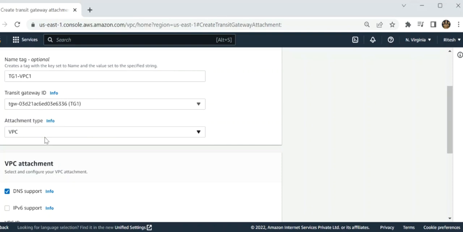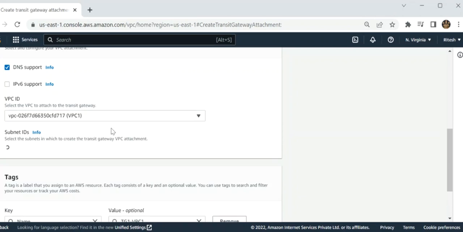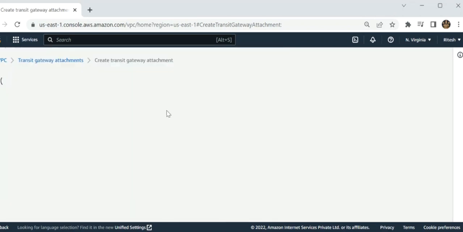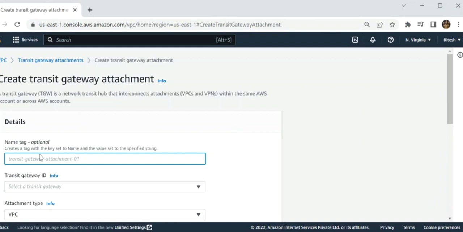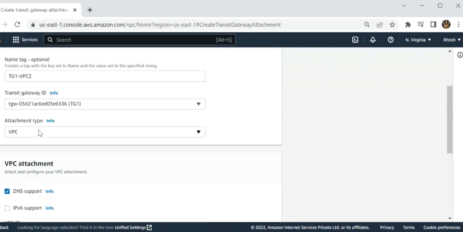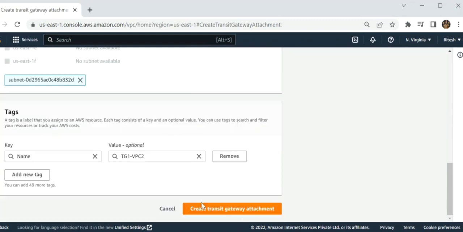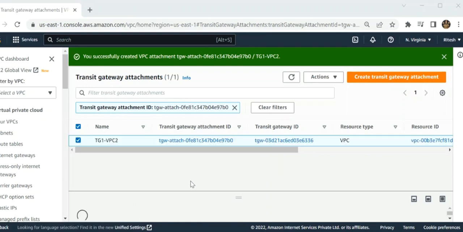This is TG1 which I have selected, with the VPC ID of VPC1 which I have already created. Now click on create. Then do the same for VPC2. Now two attachments have been created.